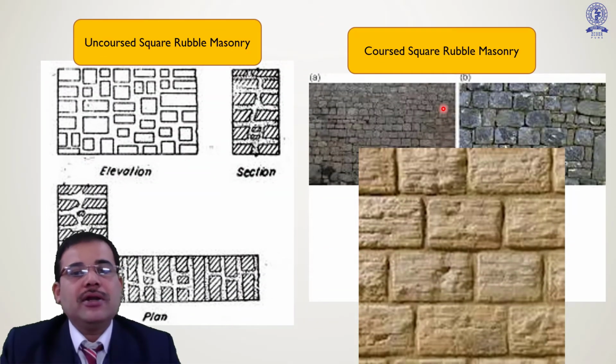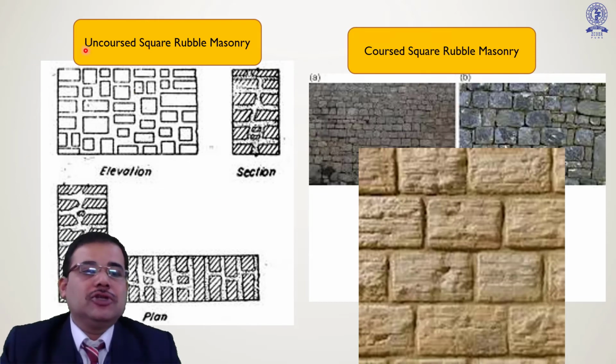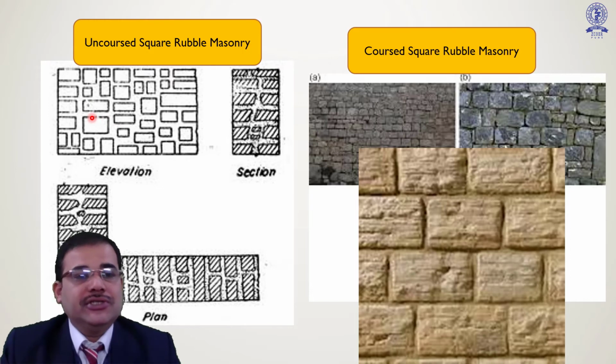This is the uncoursed square rubble masonry and coursed square rubble masonry. Again, the difference is that in uncoursed square, you do not observe any layer pattern, but all those stones are well dressed or well chiseled in rectangular form. That is why it is called uncoursed square rubble.